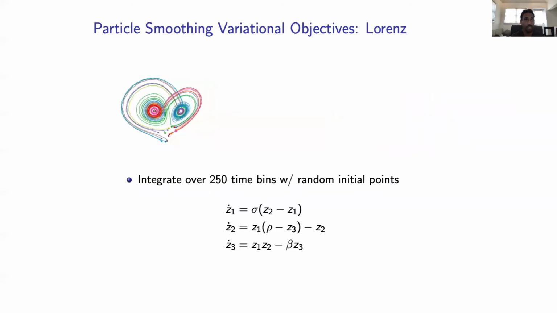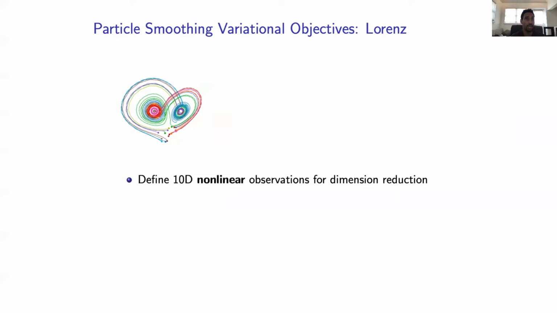Now let's look at the Lorenz attractor, a system of three coupled nonlinear differential equations with chaos. So small perturbations in the initial point give us different trajectories in phase space. So let's define a 10-dimensional nonlinear observation on top of this 3D system to see if we can perform dimensionality reduction effectively and learn dynamics effectively.